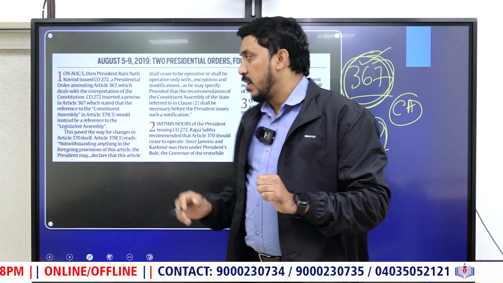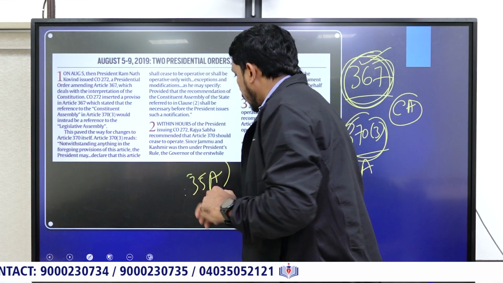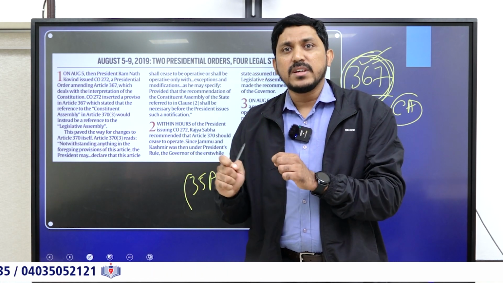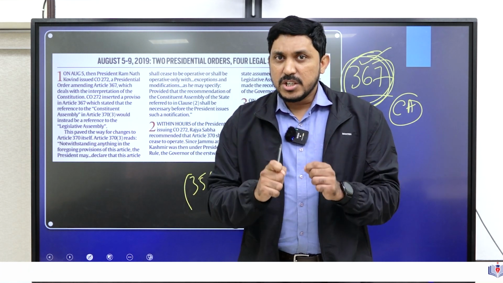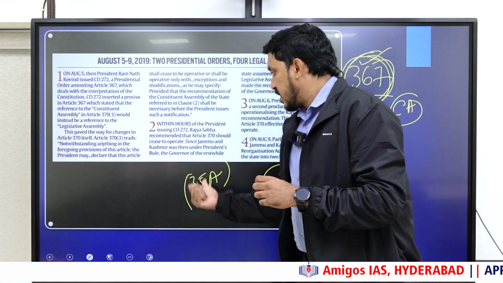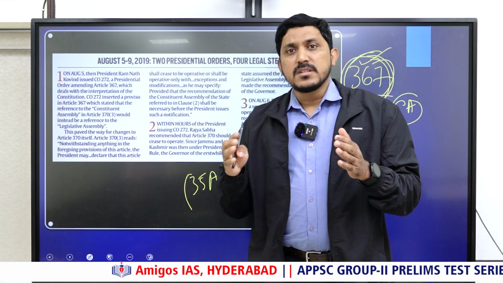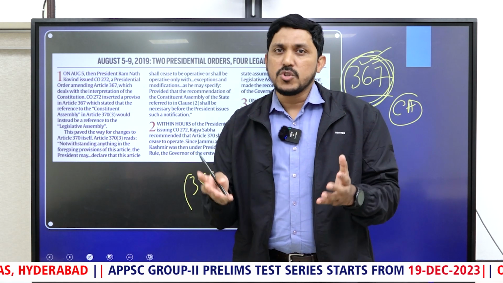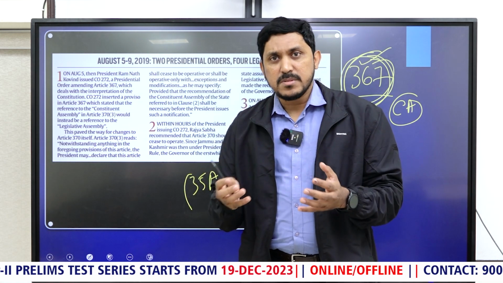And 35A also. What was 35A? It was giving powers to the Jammu and Kashmir legislature that they can modify the status of permanent residents of Jammu and Kashmir. There were restrictions on outsiders with respect to Jammu and Kashmir. The Assembly of Jammu and Kashmir specified the permanent residents of Jammu and Kashmir who would be able to avail the benefits of, let's say, jobs, reservations, property and scholarships, etc.